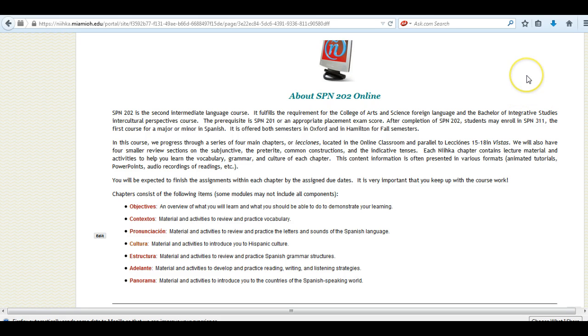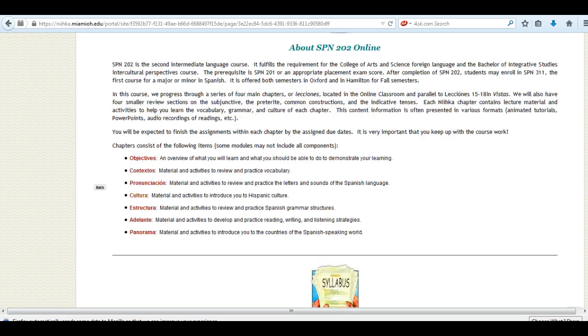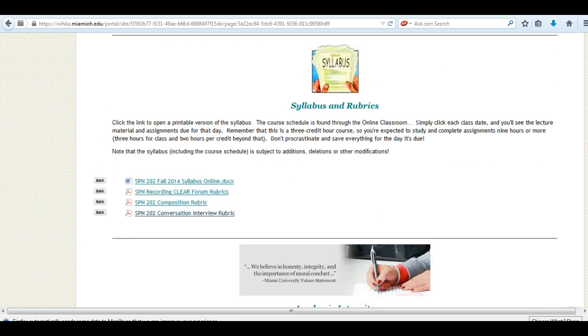And this is information about 202 online. We will be covering chapters 15 through 18 in VISTA. And this gives you information about the chapters, the different items of each chapter. You want to make sure that you review the syllabus very, very carefully. There you'll find the grade breakdown, information about every assignment, the expectations for students. So make sure that you know the syllabus very well.